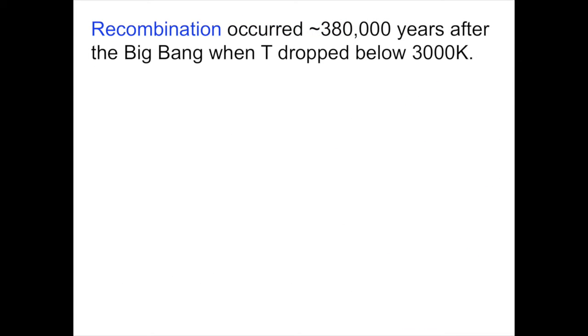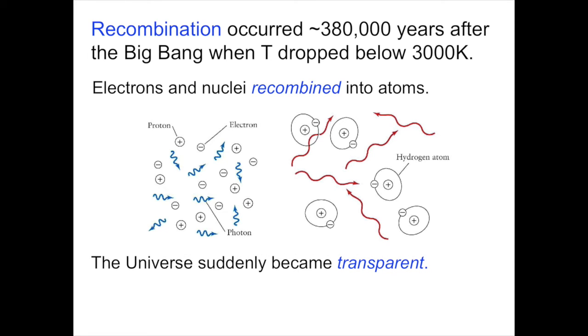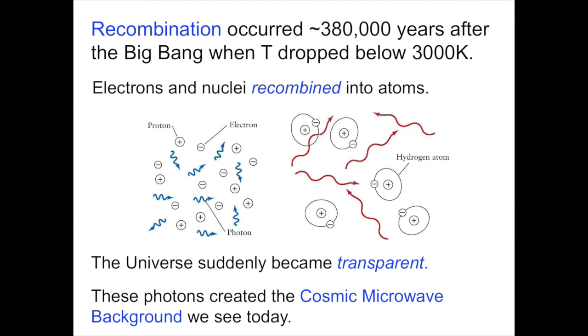Recombination occurs later, 380,000 years after the Big Bang, when the temperature drops below 3,000 degrees Kelvin. We've already been here. This is the time when electrons and nuclei recombine into atoms, and the universe suddenly becomes transparent to light. This light streams out and creates the cosmic background radiation that we see today. And now the early universe has given rise to the visible universe that we can see around us today with our microwave and radio and visible light eyes.